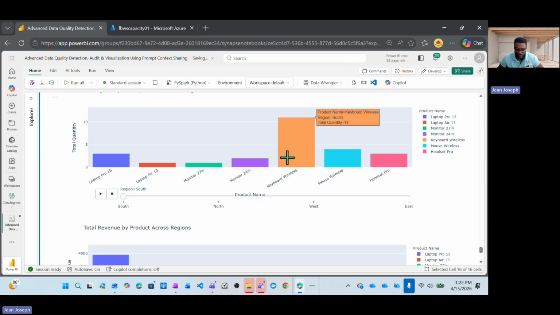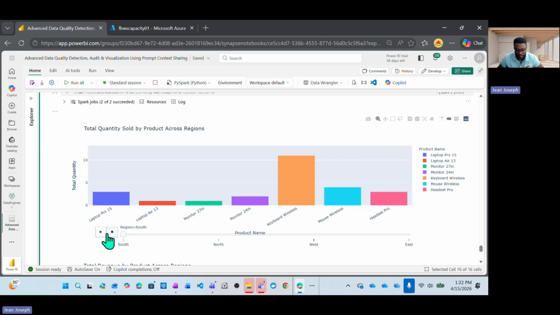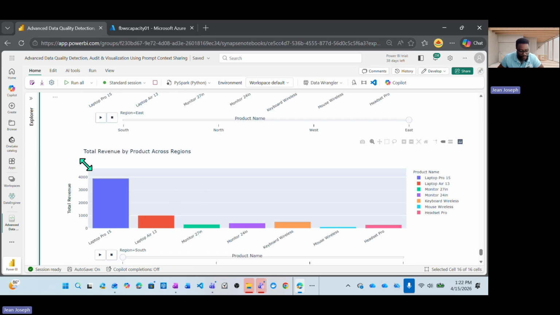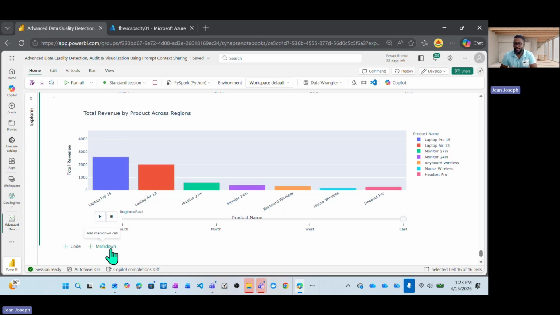Take a look here. We're performing total quantity sold by product equals region. If we want, we can play it. We can clearly see the impact. The same thing applies for the total revenue by product equals region. I can play it and see how things keep moving across my organization.